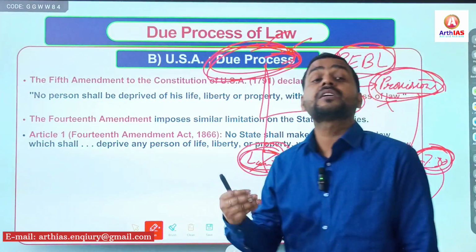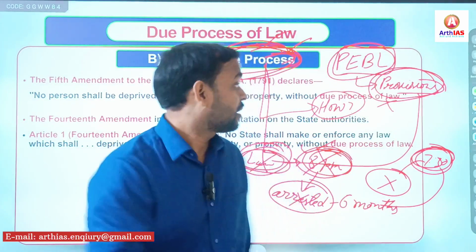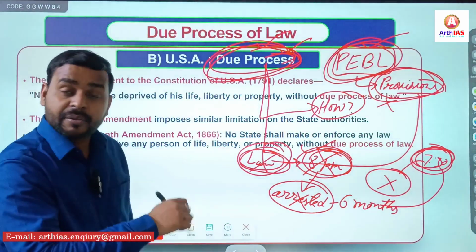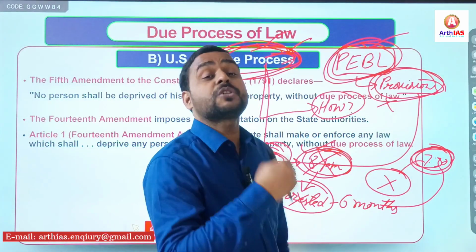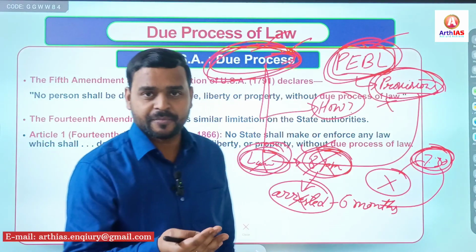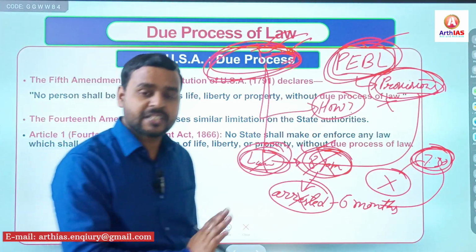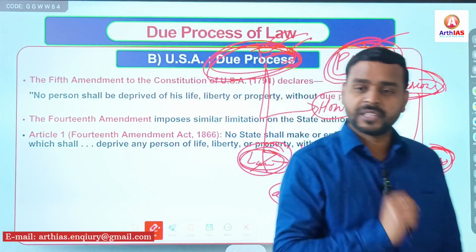So generally where there is parliamentary sovereignty, it adopts procedure established by law, and where there is generally constitutional supremacy or judicial supremacy, it adopts due process of law. That is the basic difference. Right?